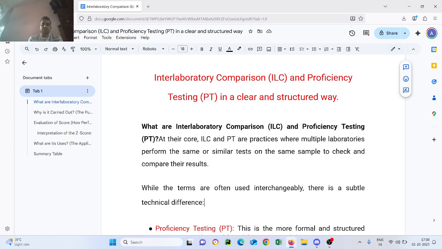Today in this video we will discuss interlaboratory comparison and proficiency testing in a clear structured way. What are interlaboratory comparison and proficiency testing? At their core, ILC and PT are practices where multiple laboratories perform the same or similar tests on the same sample to check and compare their results. While the terms are often used interchangeably, there is a subtle technical difference.